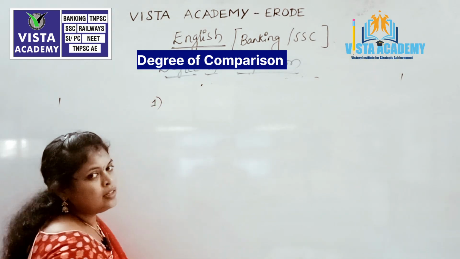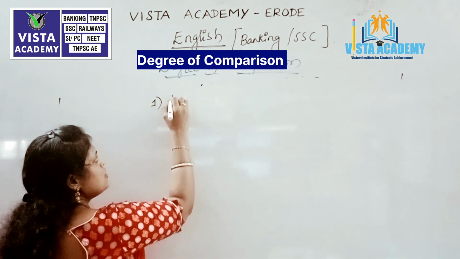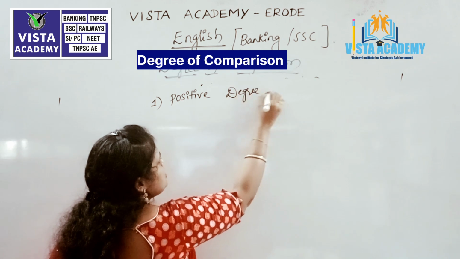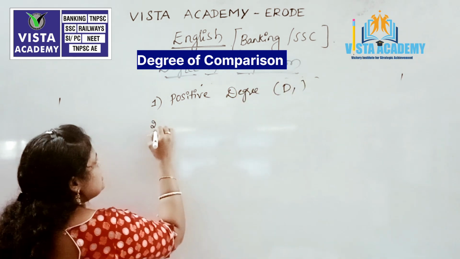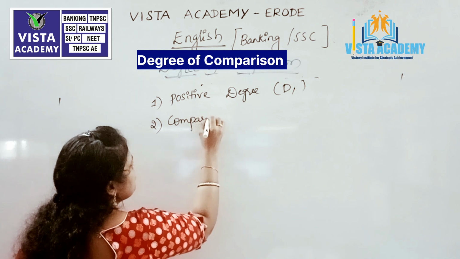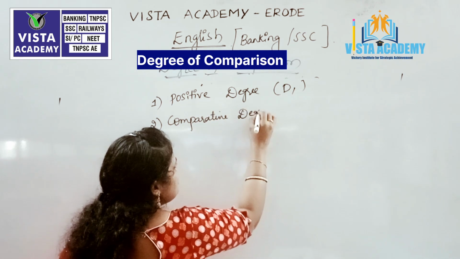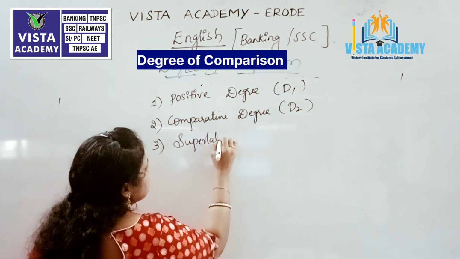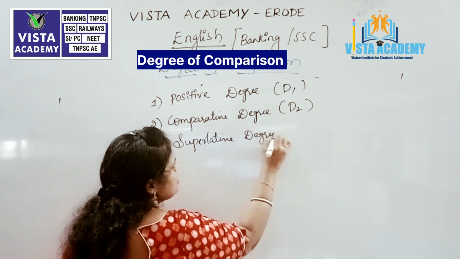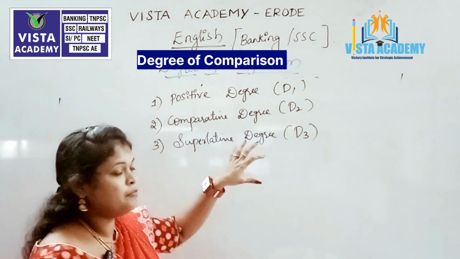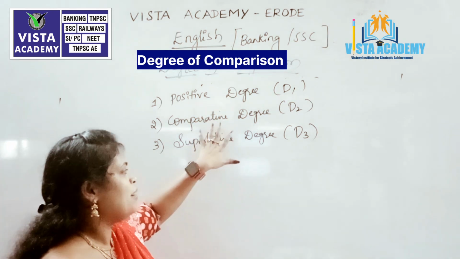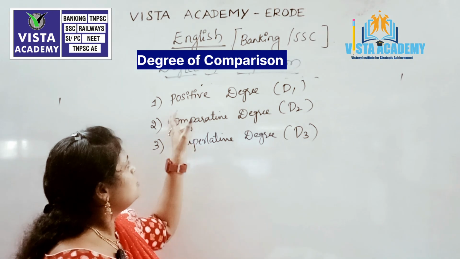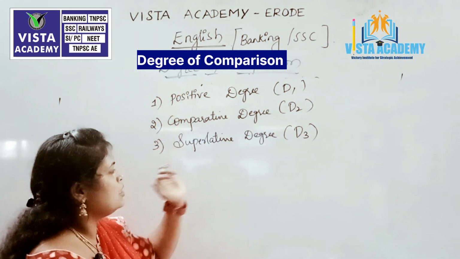Here the first foremost point is we have three different types of degrees. First one is positive degree, which is equal to D1. Second one is comparative degree, which is called as D2. And the third one is superlative degree, which is nothing but called as D3. So how many types of degrees are there? Positive degree, comparative degree and superlative degree, which in short are called D1, D2 and D3. Let us see how these are differentiated according to this degree of comparison.